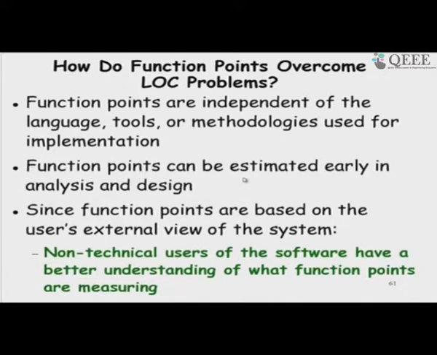Therefore, what was required was something that can be measured quantitatively from the requirement specification document, where different developers measuring one project will more or less agree and get the same value.